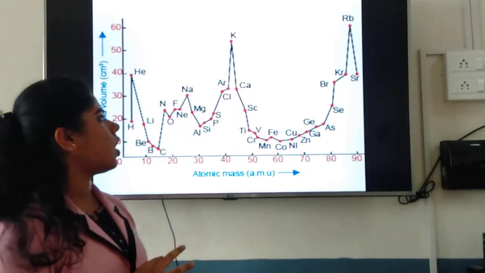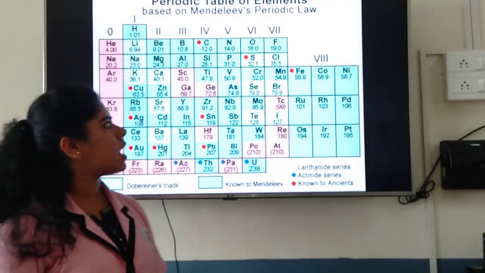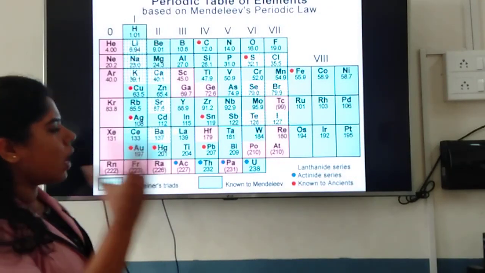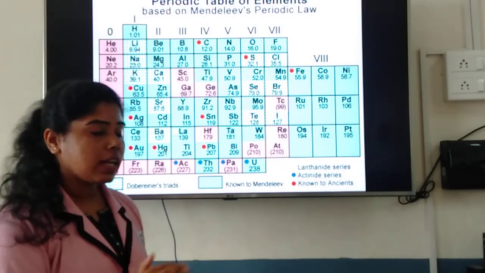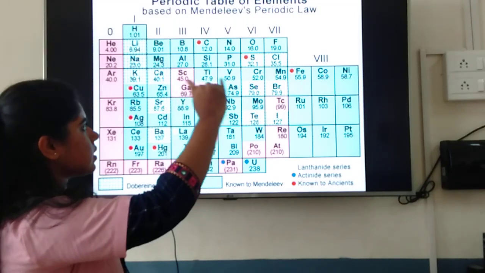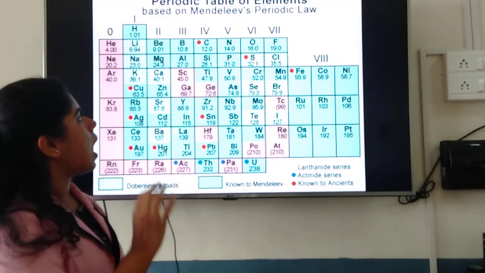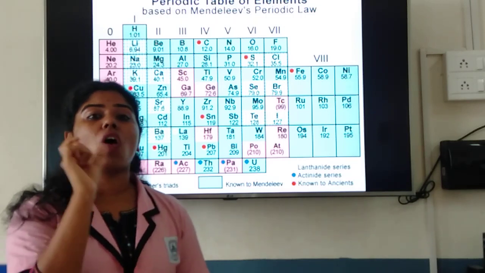So his table was later considered as a new idea of classification, wherein he arranges the elements in the increasing order of atomic masses itself, but he also takes the formula of the elements.